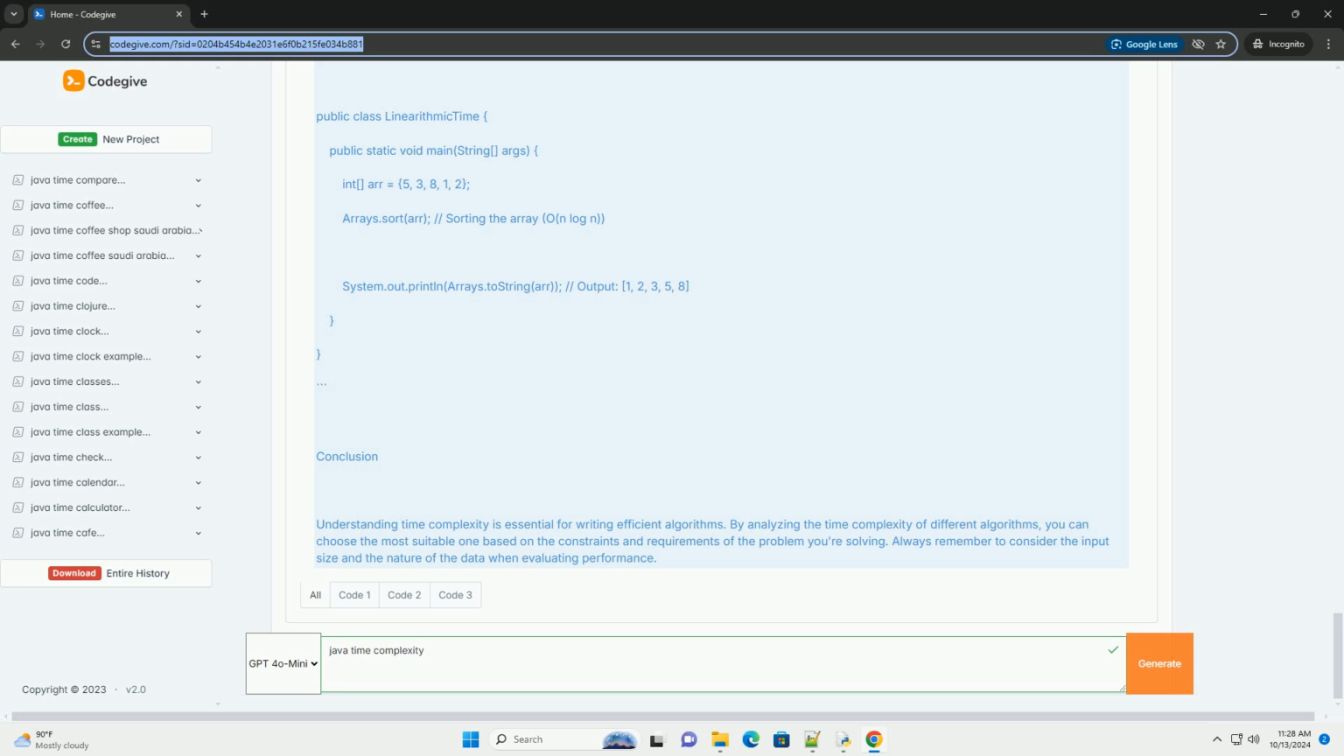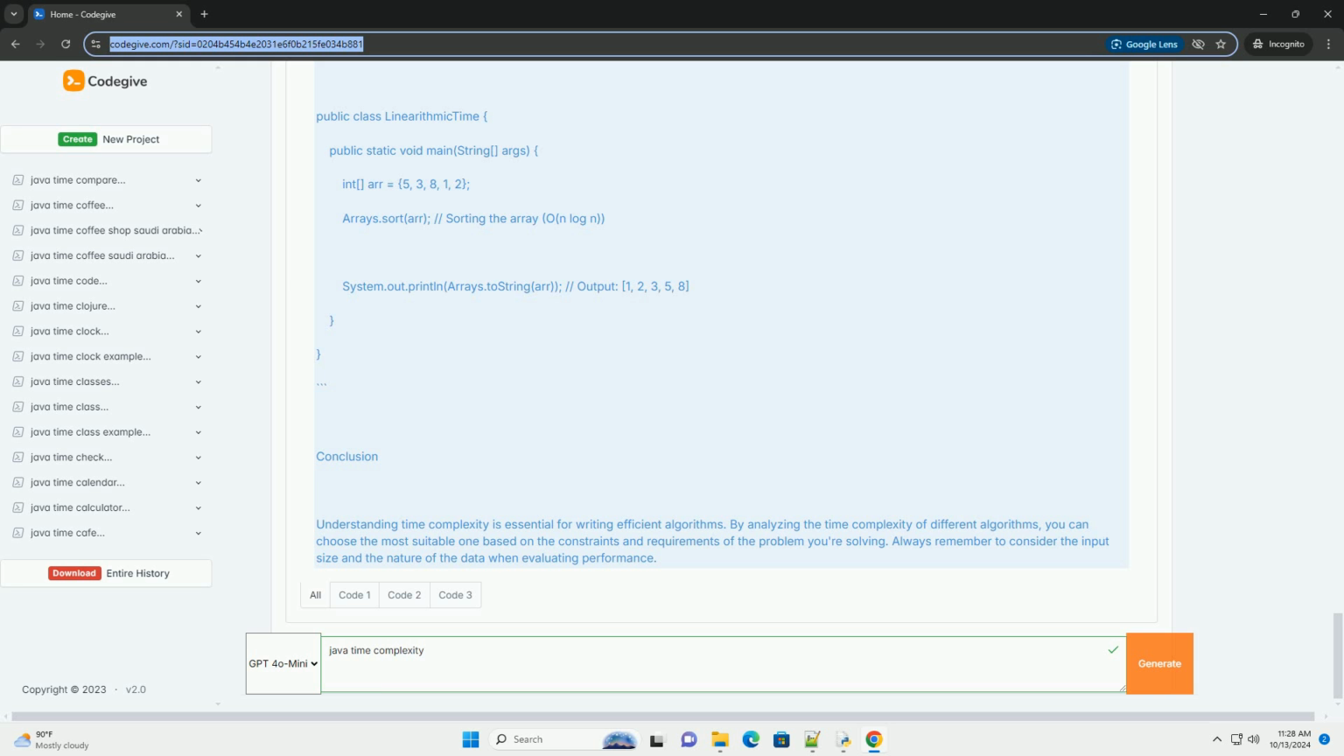Measuring time complexity. To analyze the time complexity of an algorithm, you can count the number of basic operations the algorithm performs as a function of the input size. Code examples. Let's look at some simple Java code snippets that demonstrate different time complexities.